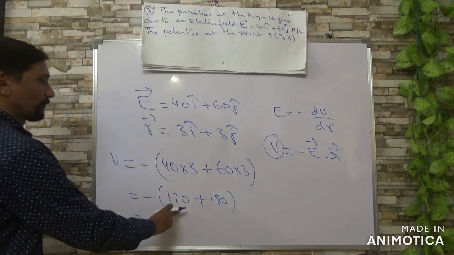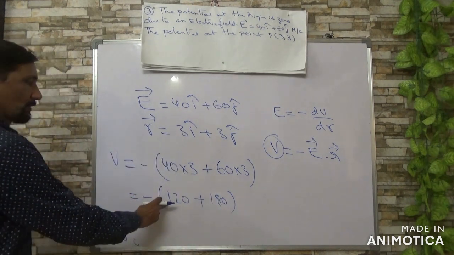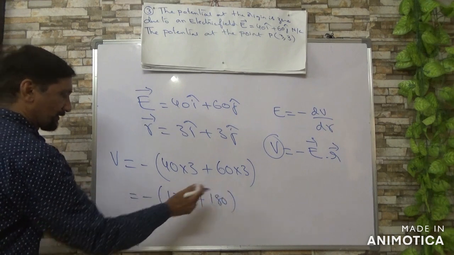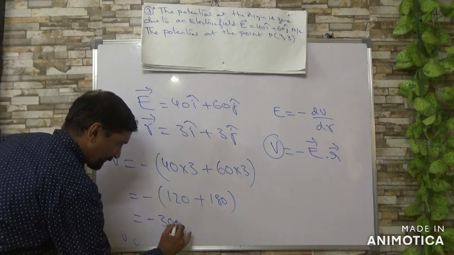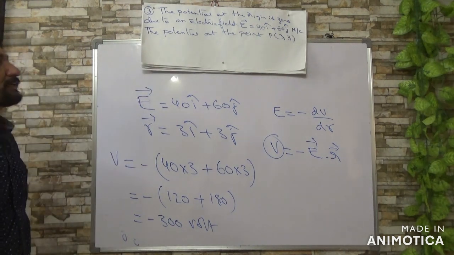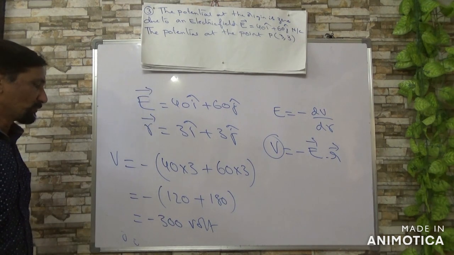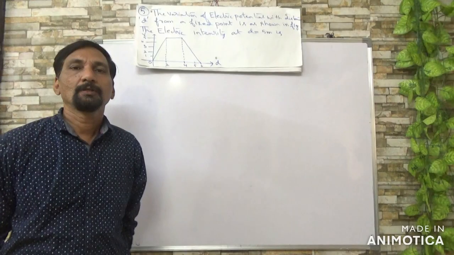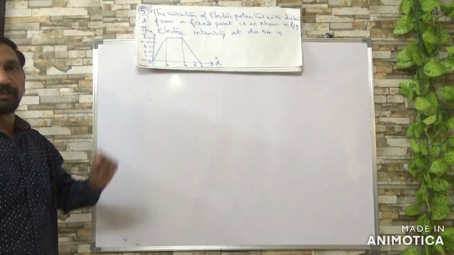Okay, so 100, 200, 300 volt, because they are given in the SI system only, so that is why the corresponding unit is also given in SI. Now about the given problem.